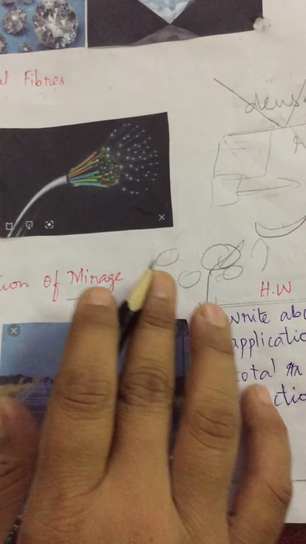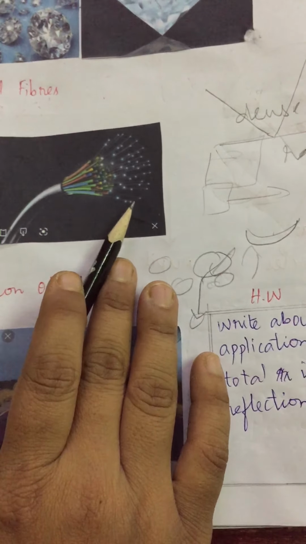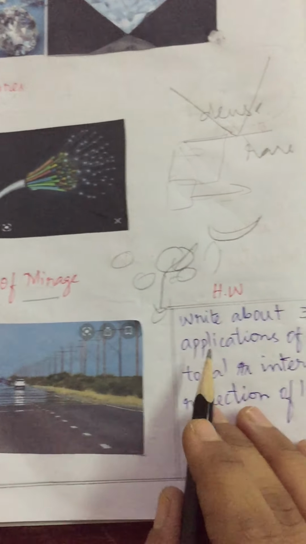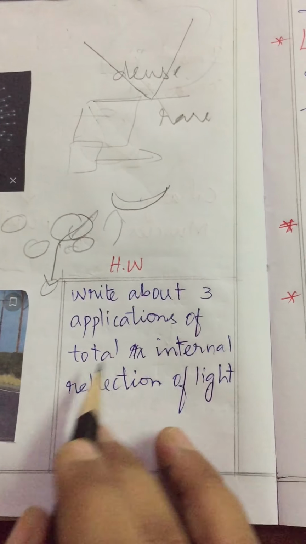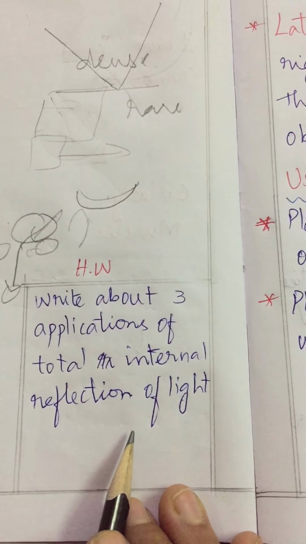Clear, children? Am I clear about the applications of total internal reflection? Now today's homework is to write about three applications of total internal reflection of light. Am I clear?